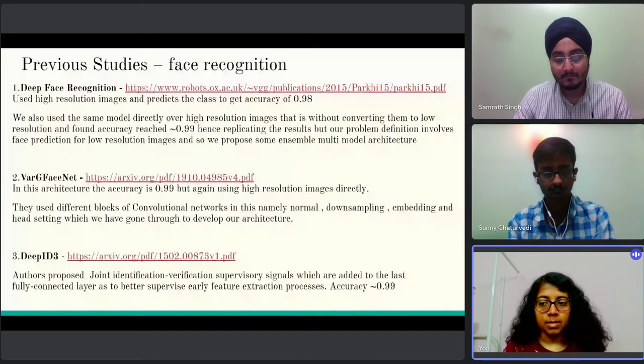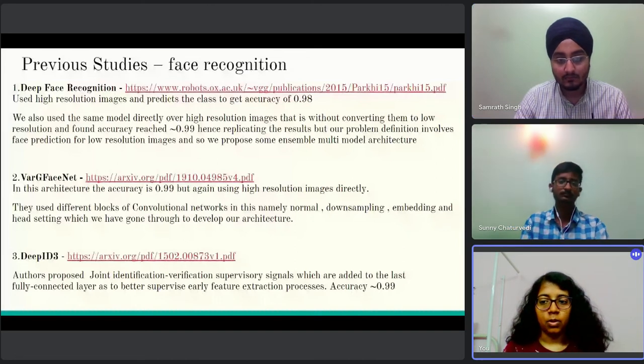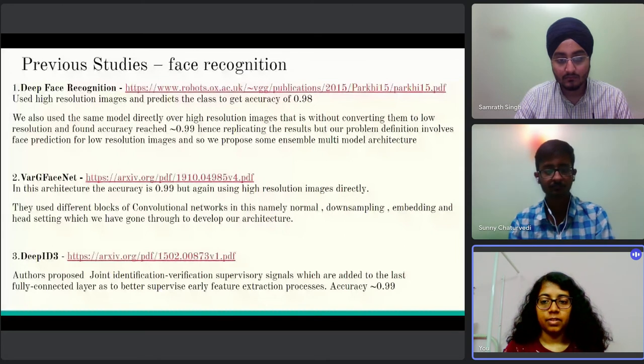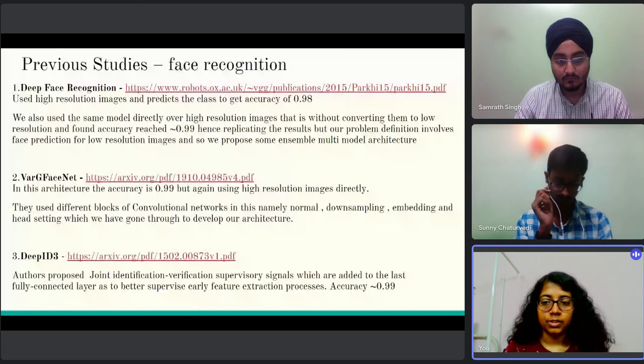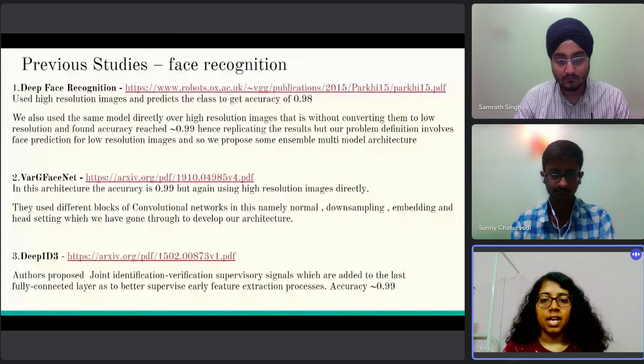The third one is Deep ID3, where the authors proposed joint identification verification supervisory signals which are added to the last fully connected layer to better supervise early feature extraction processes, and the accuracy obtained was also nearly 0.99. Next slide.